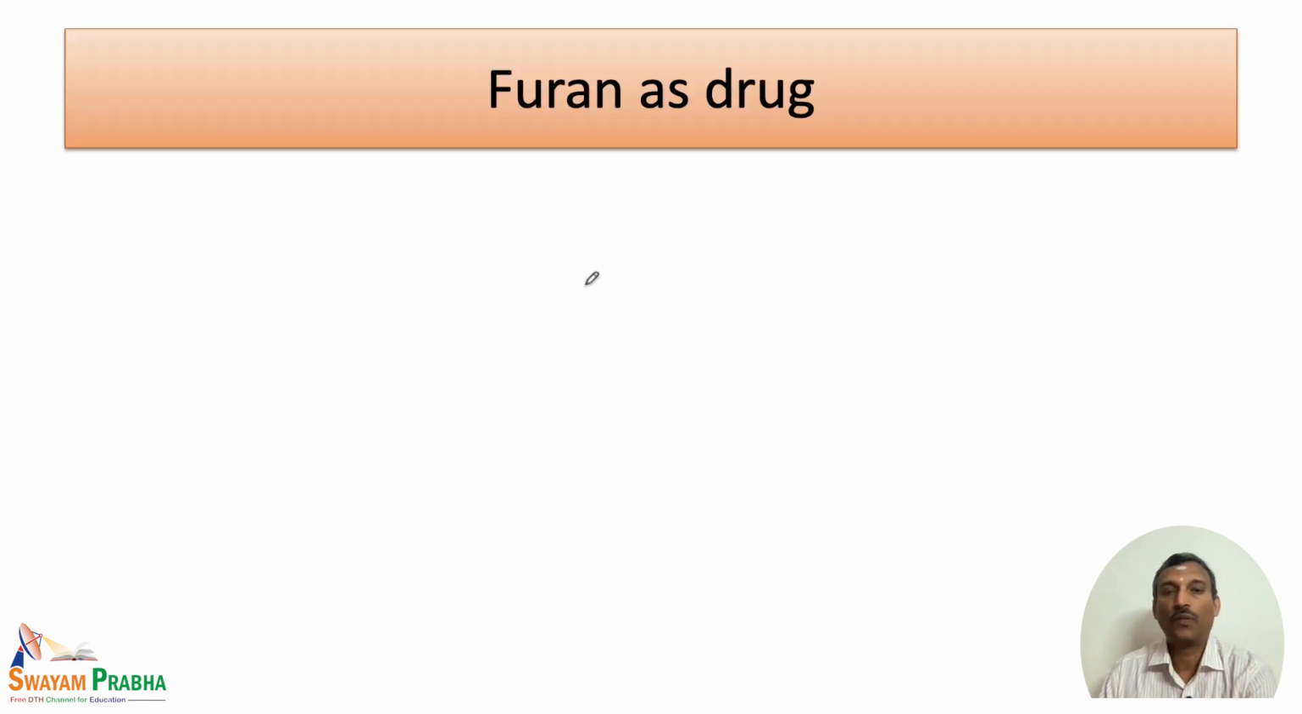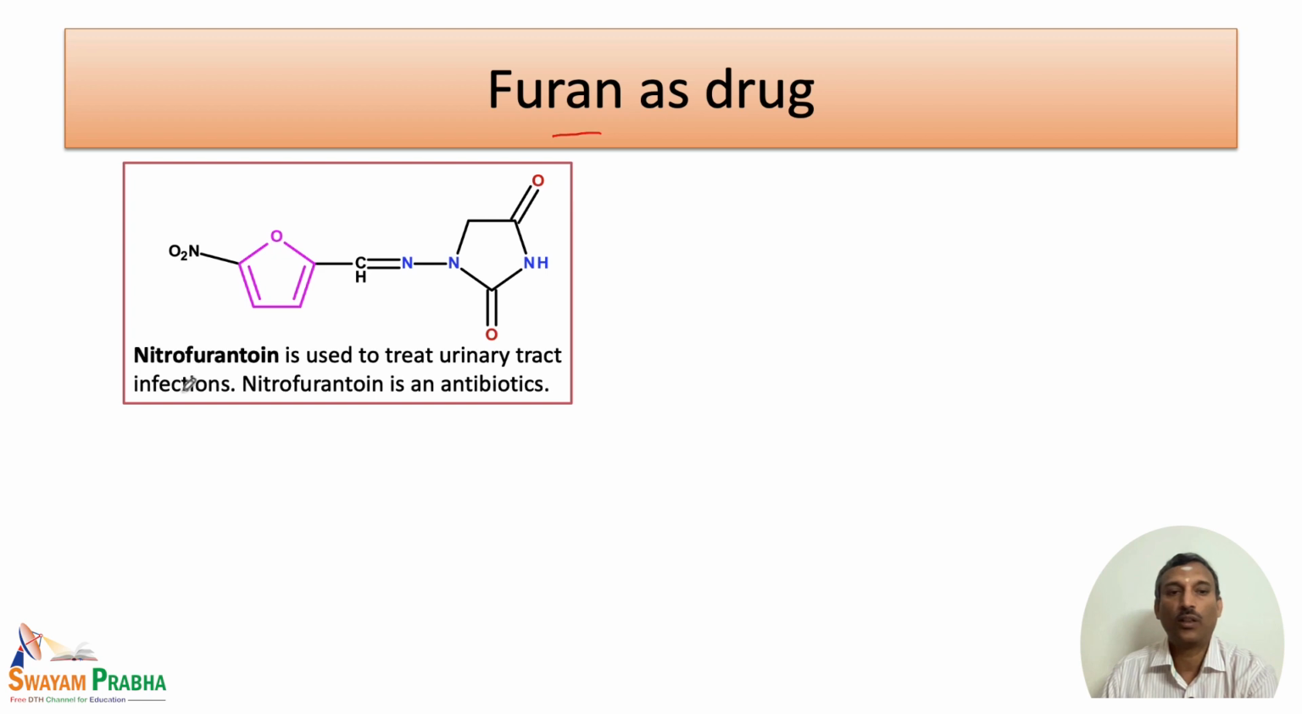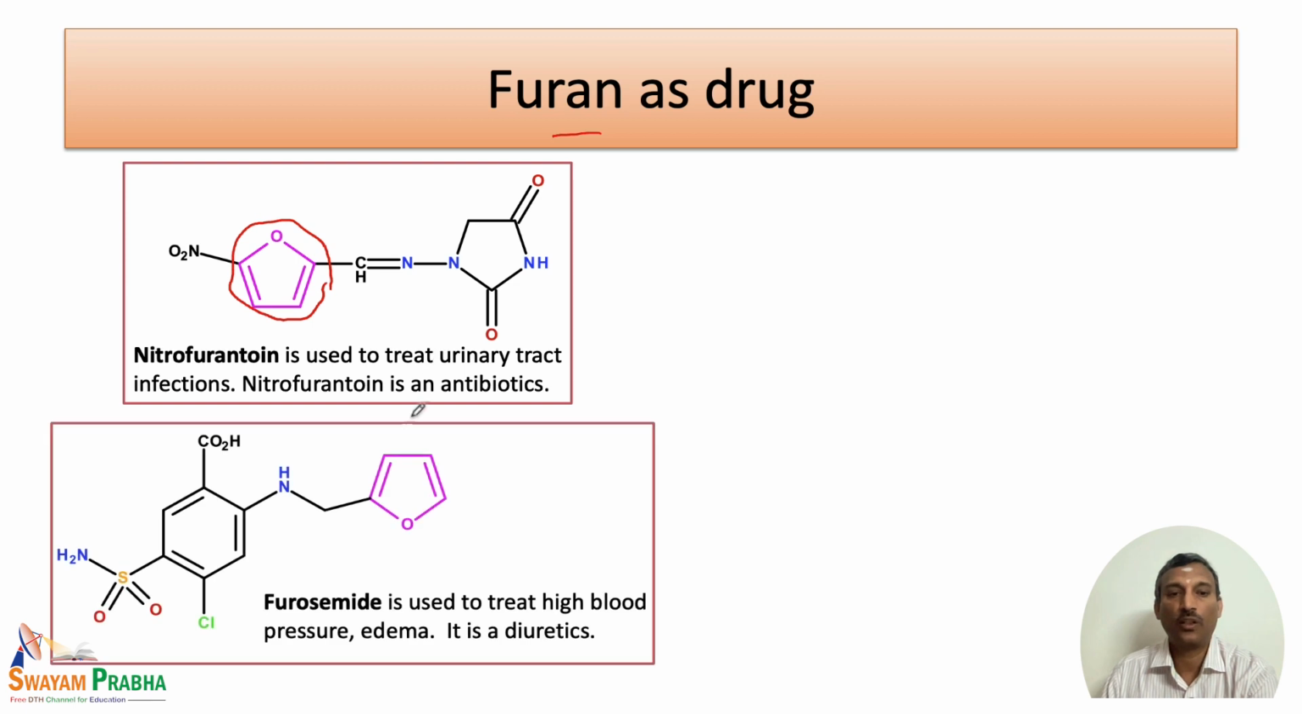Of course, we can look at some of the applications of furan, thiophene and Pyrrole. So, here we will look at some examples of furan as a drug. Nitrofurantoin is a compound used to treat urinary tract infection, and here we have the furan moiety present in this particular drug. Furosemide is also another drug which can be used to reduce high blood pressure and edema. It's a diuretic.